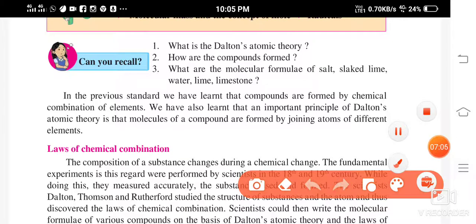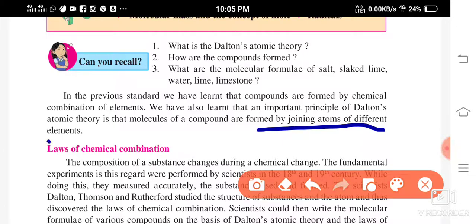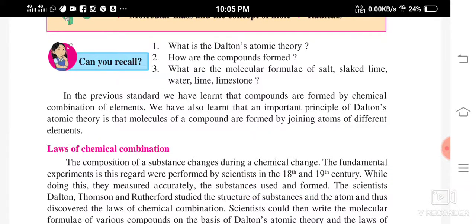When atoms of different elements join together chemically, at that time a compound is formed.